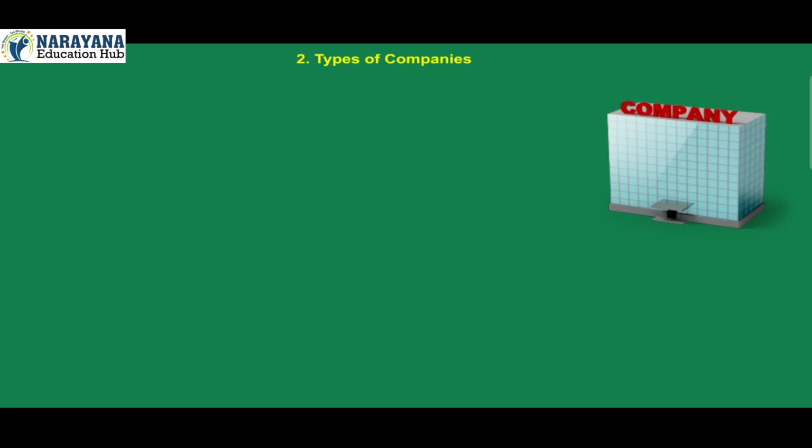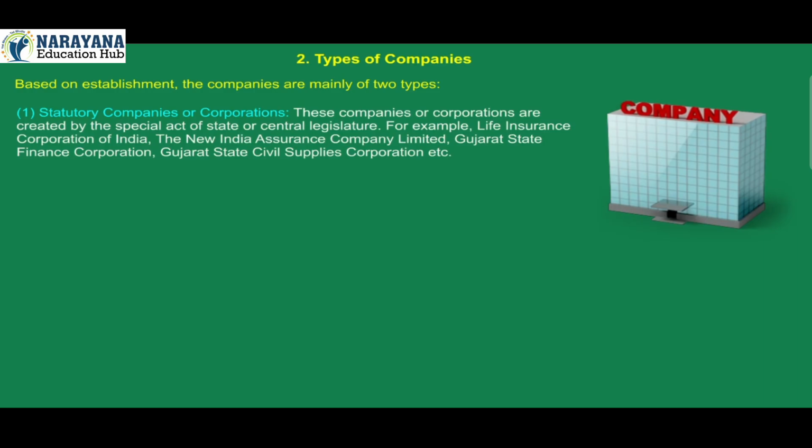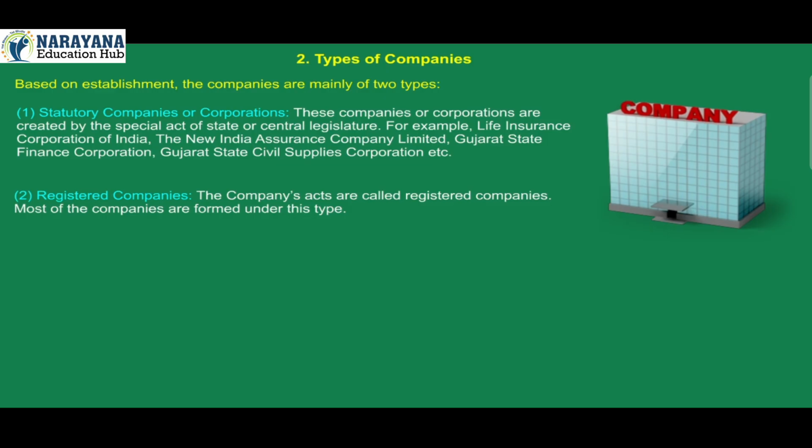Number 2. Types of companies. Based on establishment, the companies are mainly of two types. 1. Statutory companies or corporations. These companies or corporations are created by a special act of the state or central legislature. For example, Life Insurance Corporation of India, the New India Assurance Company Limited, Gujarat State Finance Corporation, Gujarat State Civil Supplies Corporation, etc.